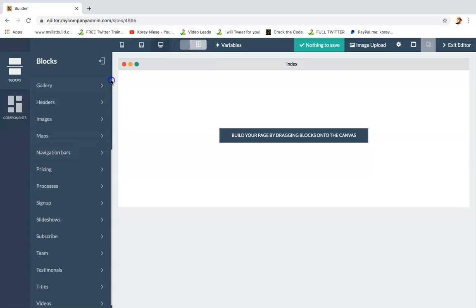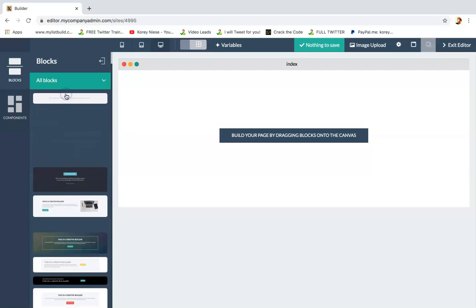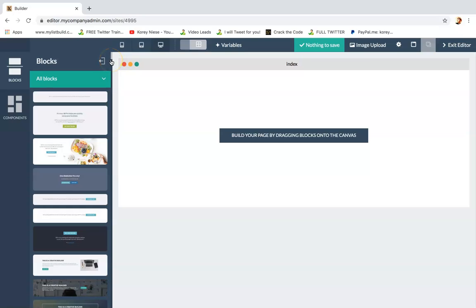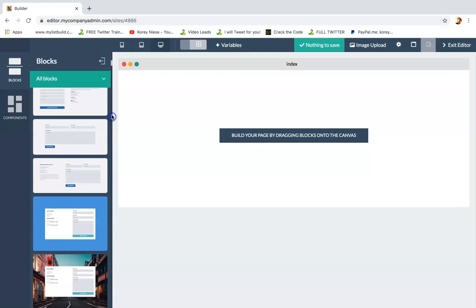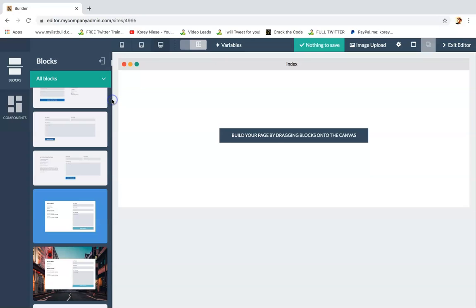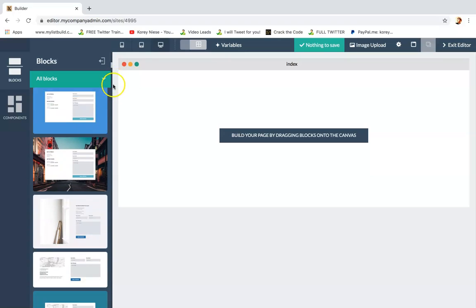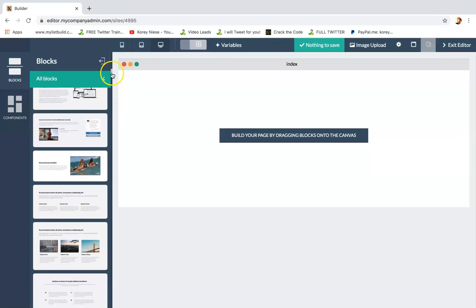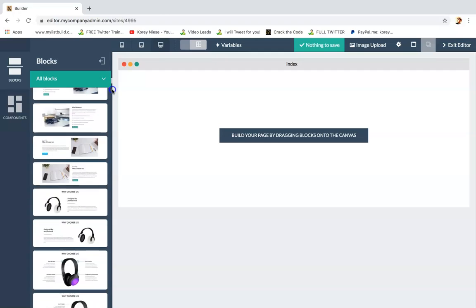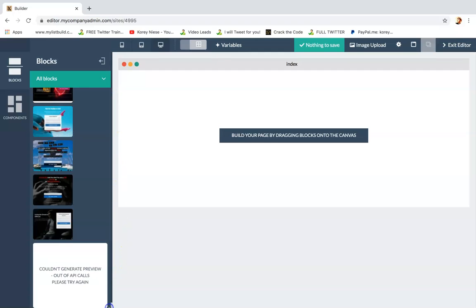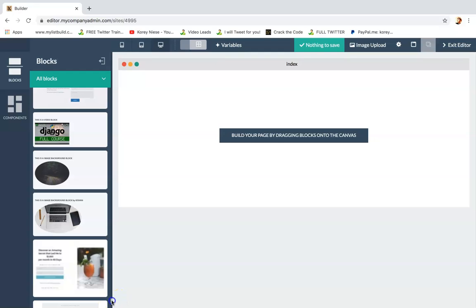So I'm going to click on all blocks, and scroll all the way down, where it gives me pages that are already complete. And you can see at the bottom they have some pages that are already put together.